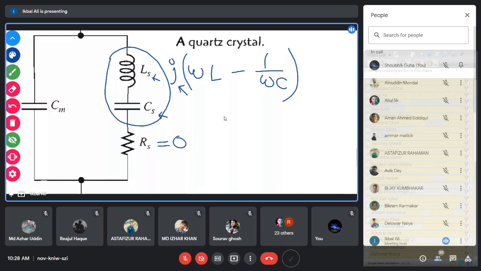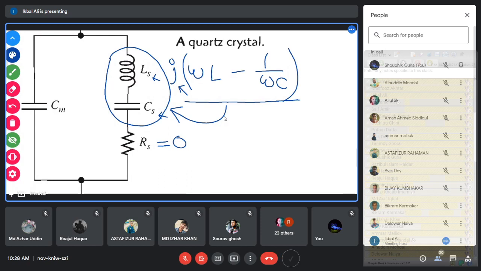So this is the total impedance of this inductor and capacitor in series, J into omega L minus J by omega C, across LS and CS.